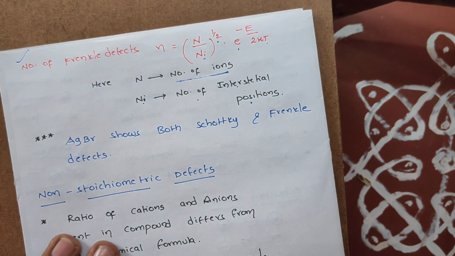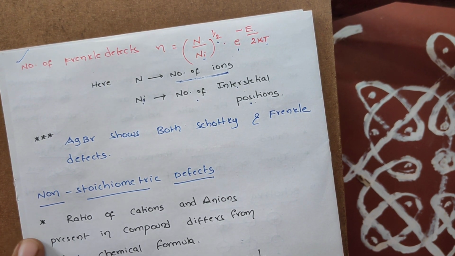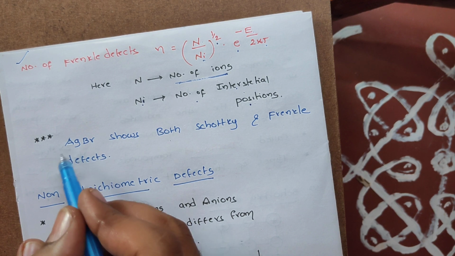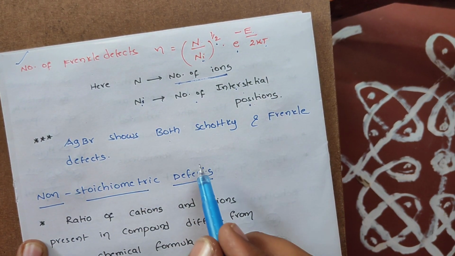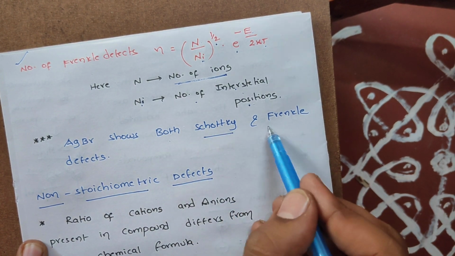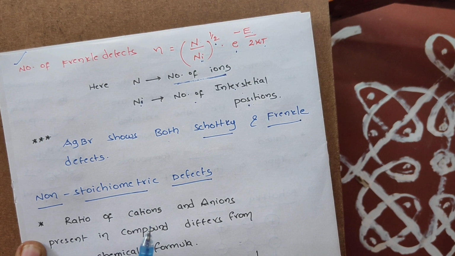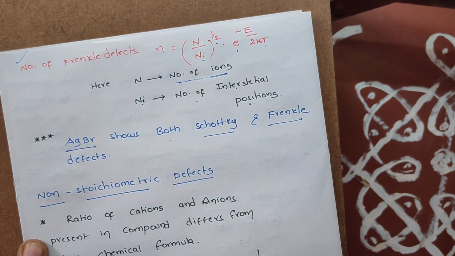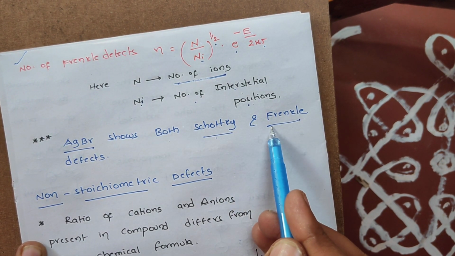This is very important, even from a maths and advanced point of view, students. And here one question arose in my previous examination papers: which of the following compounds show both Schottky and Frenkel defects? Keep in mind, only one ionic solid is there, which is silver bromide, and it is capable of showing both Schottky defects as well as Frenkel defects.